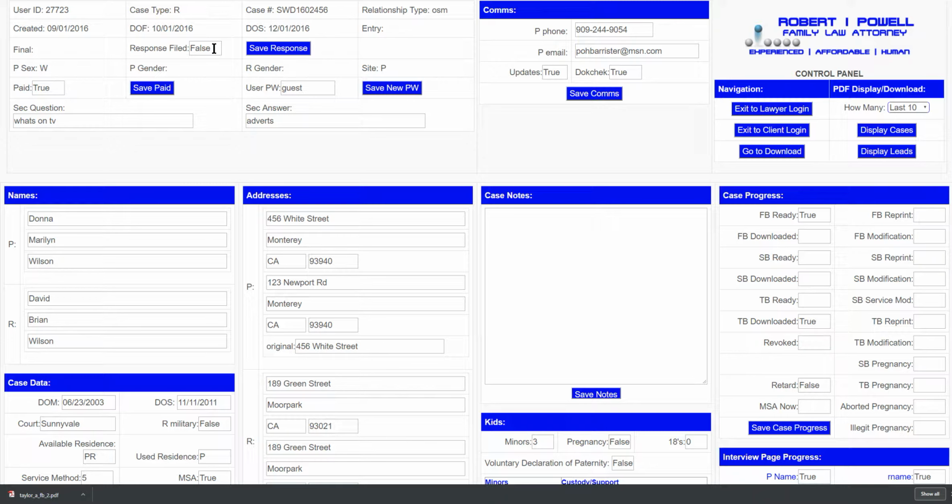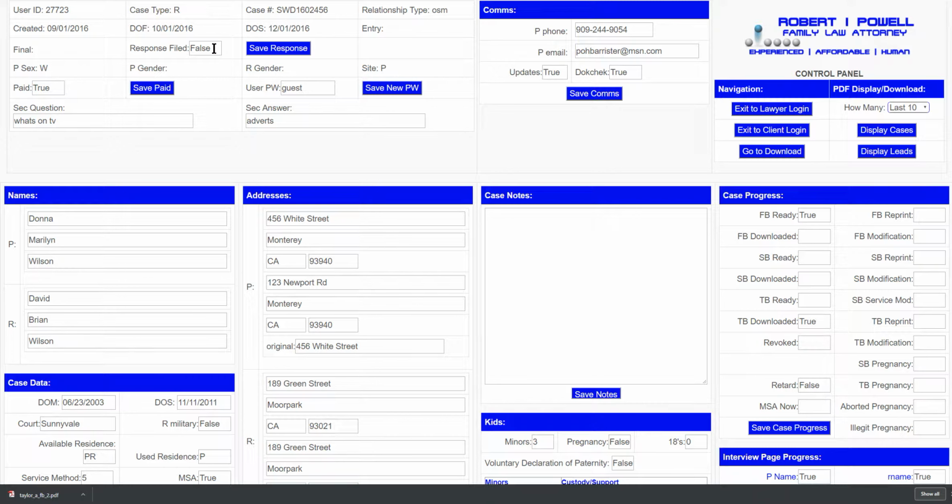What does that do? What it does is it enables you to perhaps add an increased fee, because clearly this would not be a document review case if the respondent answers. It would enable you to negotiate or mediate out whatever issues there are between the parties, and to have the respondent then sign an appearance stipulation and waiver to remove his response.